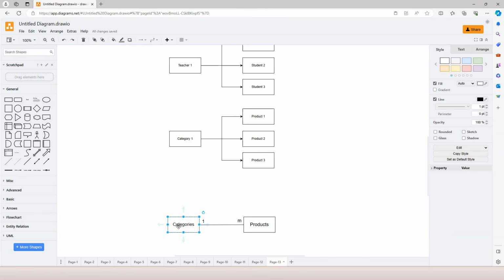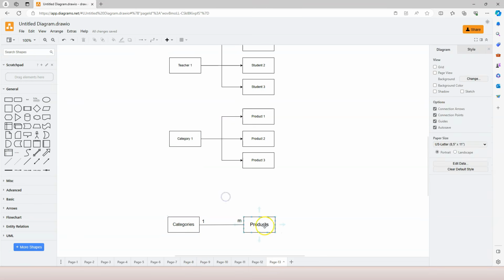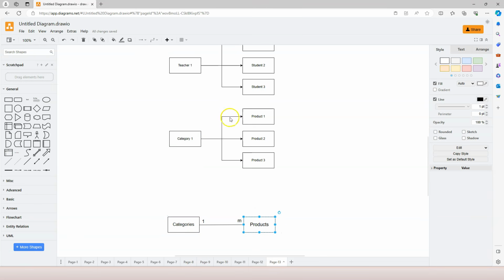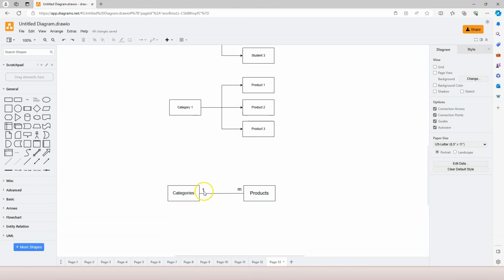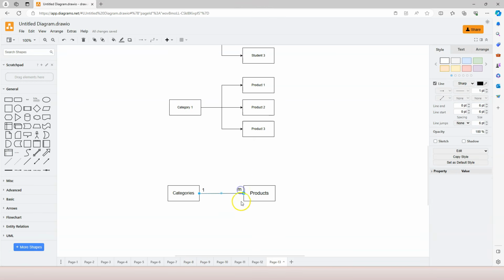The categories table would store all of the categories, and the products table will store all of the products. And the relationship between these two is one-to-many. This is how we represent a one-to-many relationship on paper when we do database design. Sometimes people use a star on the right-hand side instead of using M. So M here stands for many, right?